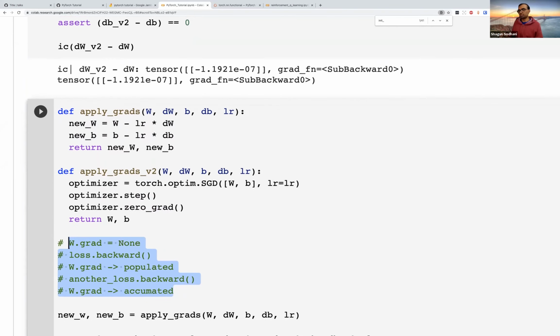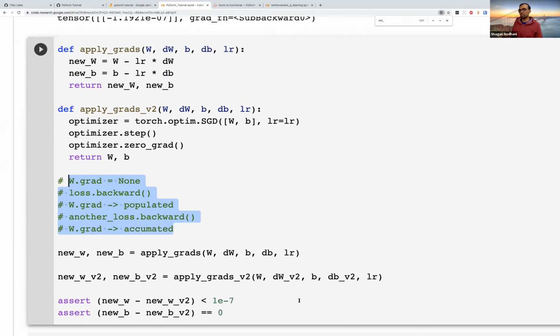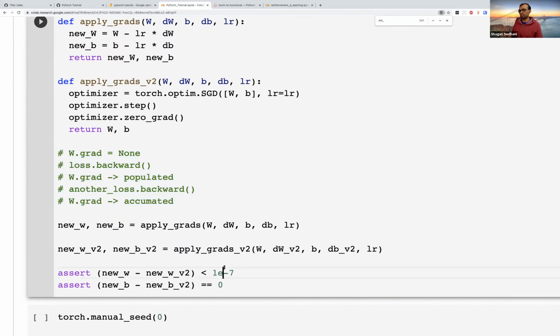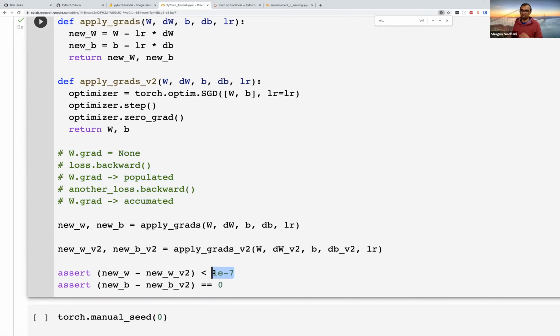Please feel free to ask questions. So now we are also going to apply the gradients and not just compute them. We apply the gradients and again make sure that the things match up. Again, notice that I'm using this epsilon to make sure that things are similar. Things are probably not going to be exactly the same, and there would still be a difference of 1e-8 or 1e-7.